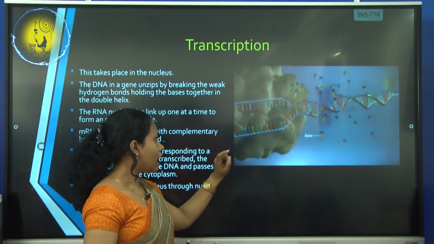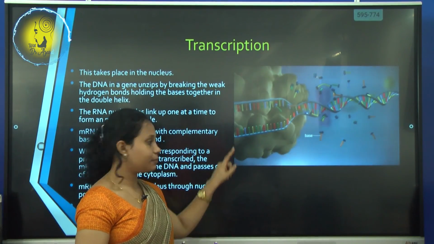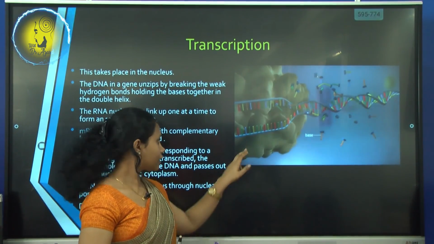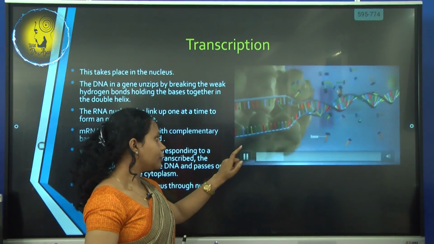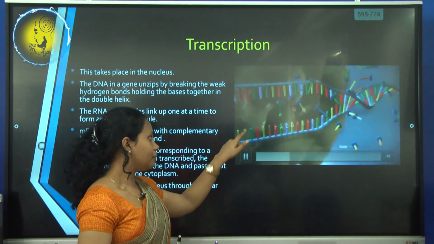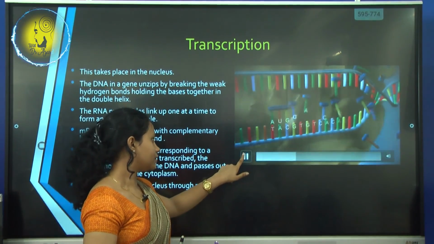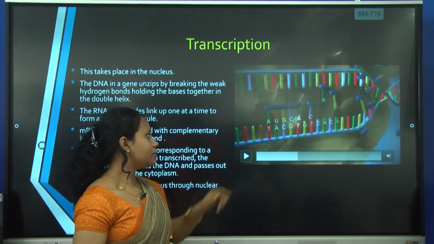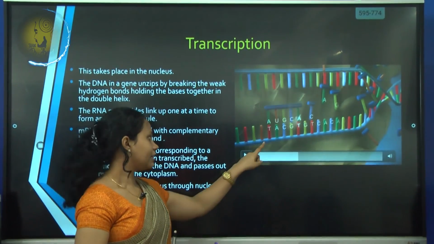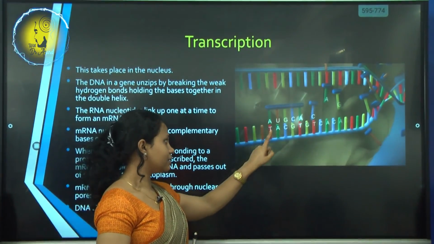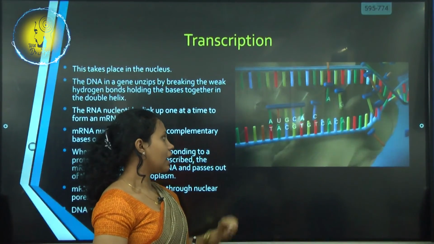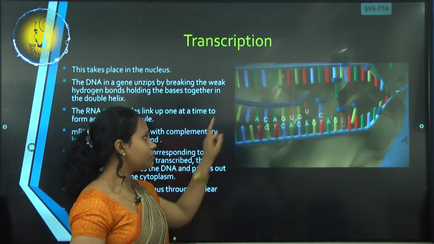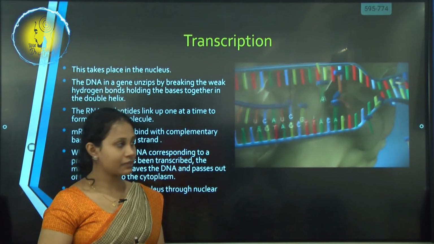So the RNA nucleotide molecules will come and line up and make the mRNA. And the nucleotide molecules will bind with the complementary bases. We know the complementary bases. Thymine is the complementary base for adenine, and adenine for uracil, cytosine for guanine, and guanine for cytosine. So in such a way, the mRNA molecule is synthesized.